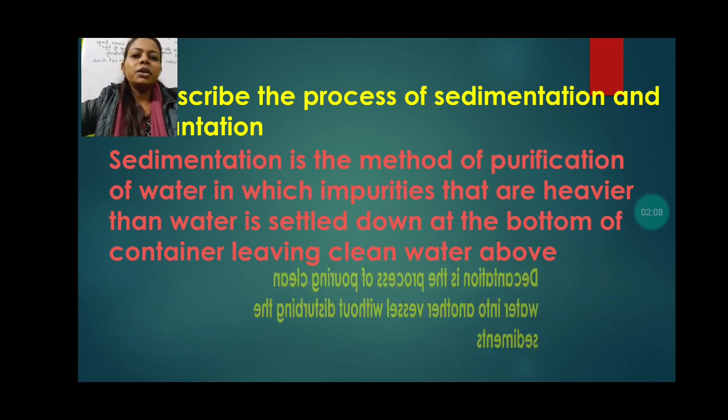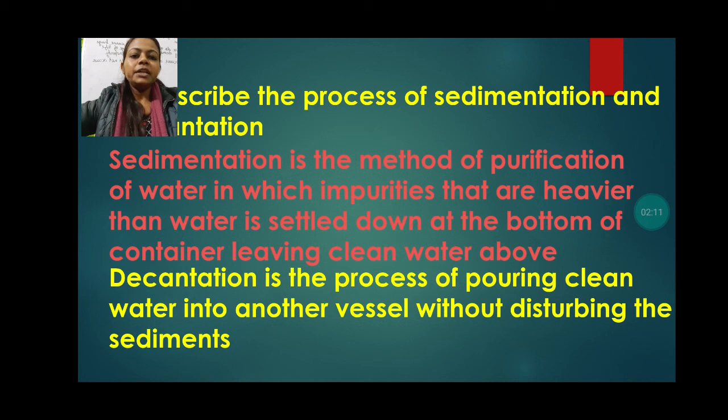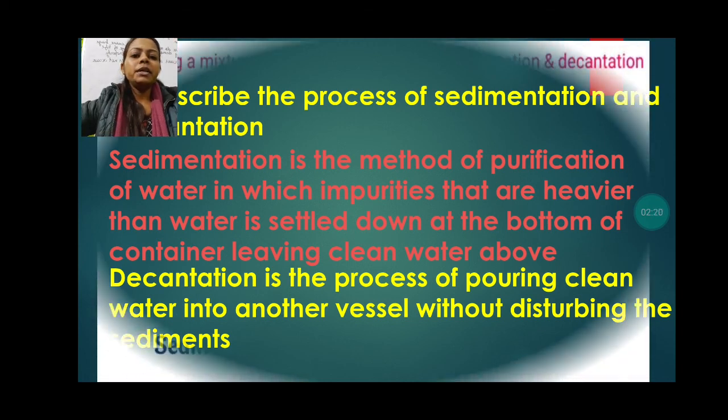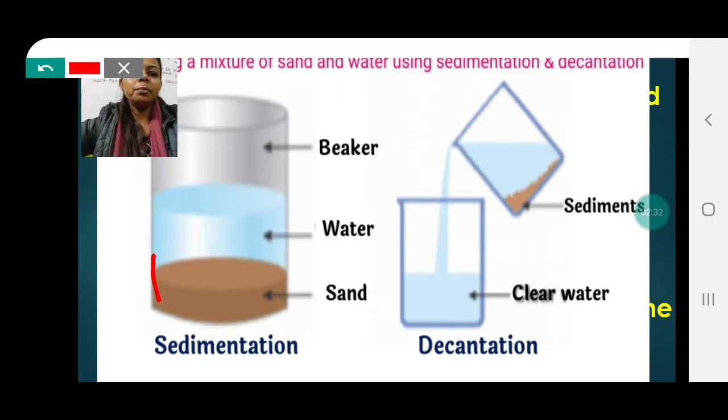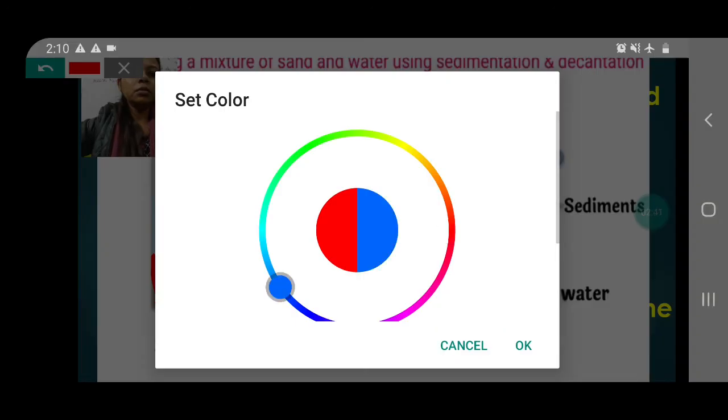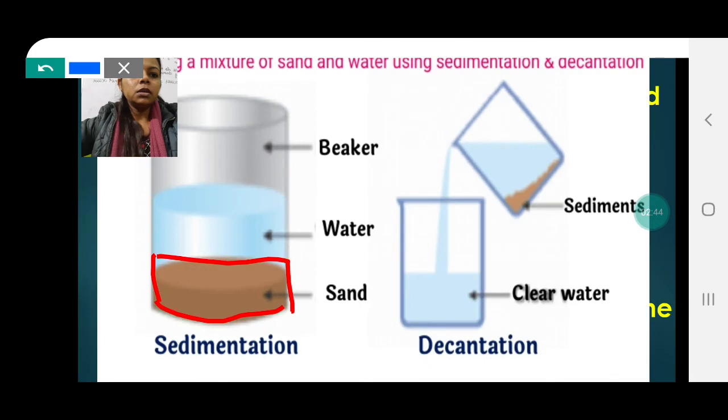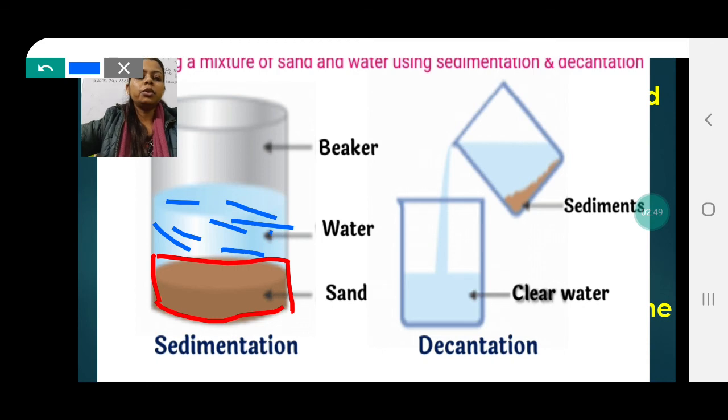The next thing we are going to discuss is decantation. Decantation is the process of pouring clean water into another vessel without disturbing the sediments. To explain this, have a look. First, we discuss sedimentation. In sedimentation, we take the water, and as I just told you, after some time the heavier particles will settle down on the bottom of the container, and the above water will be separated on top of the sediments.